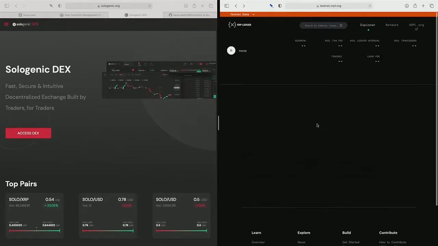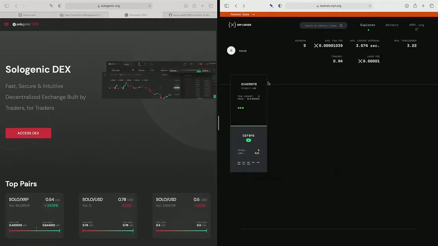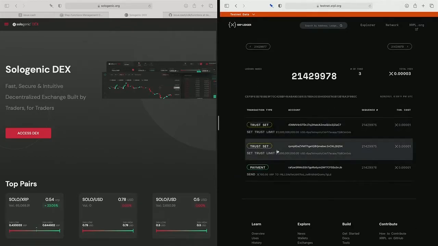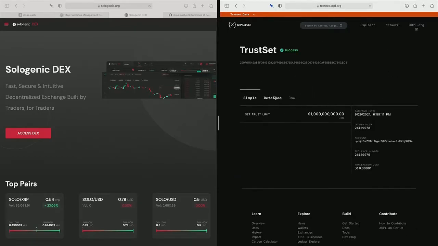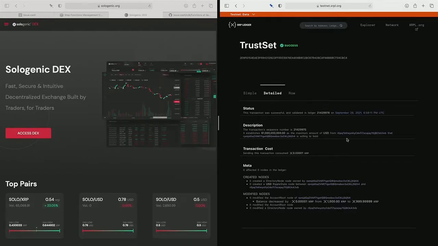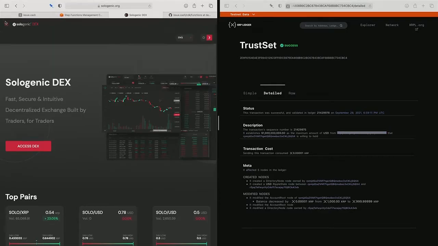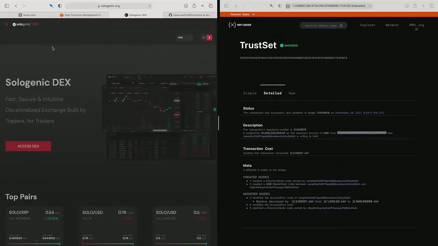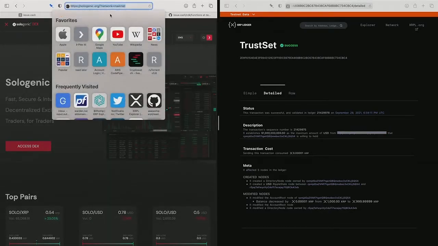Oh, you see some Toho Lab stuff going on here. Here we go, so let me get this issuer here. If you're not familiar with how issuers work, there's an account that is saying, I'll give you dollars.